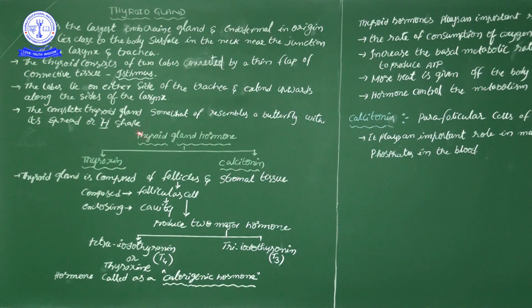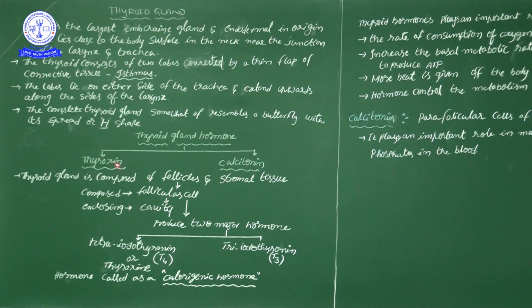When you see the appearance of the thyroid gland, it resembles a butterfly structure, basically an H-shaped structure. From the thyroid gland two types of hormones are released: thyroxine and calcitonin.